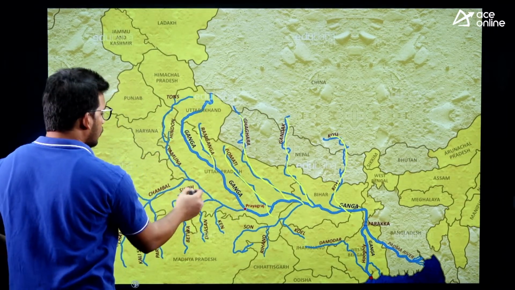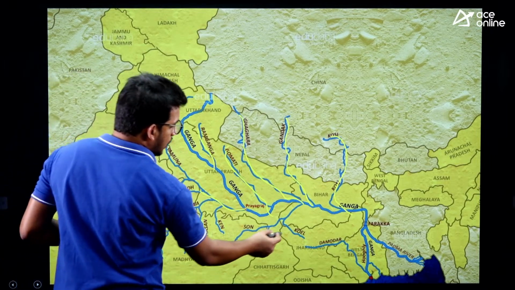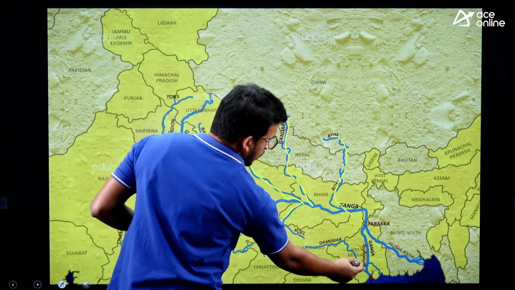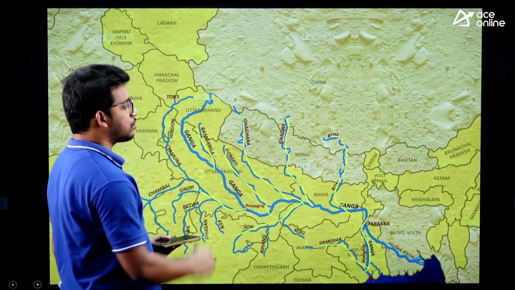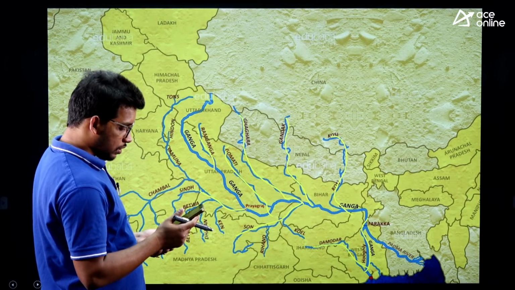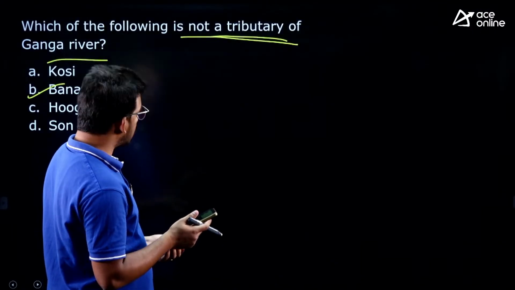On the south side we have Yamuna river, a tributary of Ganga, then Son river we have seen, that is also a tributary, then comes Hooghly river as well. Damodar is a tributary of Hooghly and Hooghly merges into the Ganga river. These are all the tributaries of Ganga. Yes, Rasmita, the answer is B, correct.